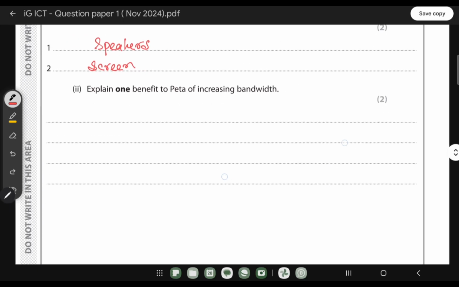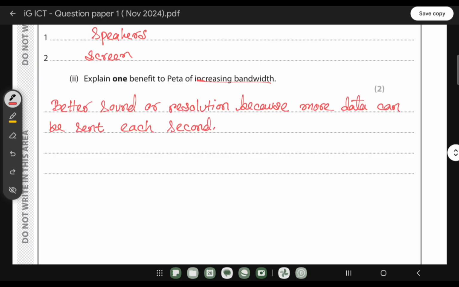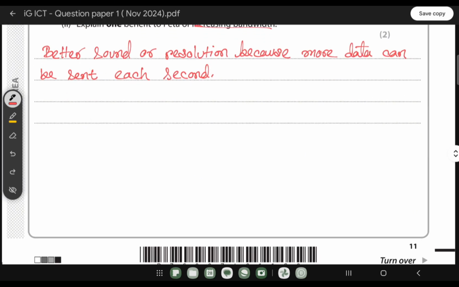As an output device. Explain one benefit to Peta of increasing bandwidth. Which means when you increase the bandwidth, what benefit do you get? Obviously, we get better quality sound or images, because increased bandwidth means more data is coming. So better sound, image, or resolution because more data can be sent each second.